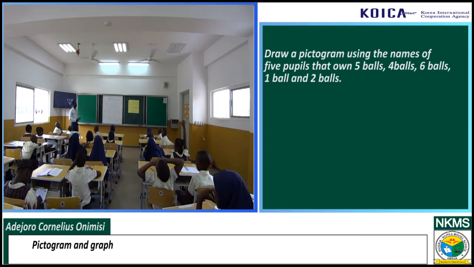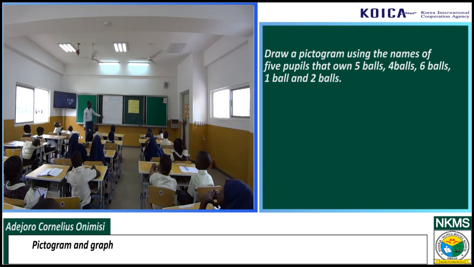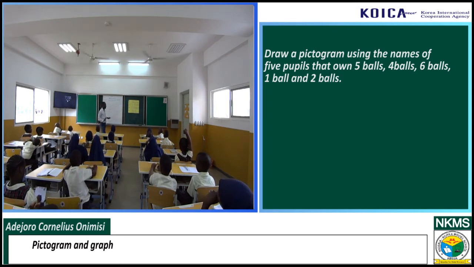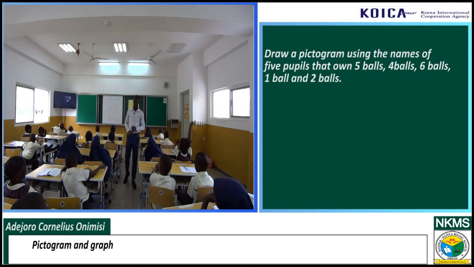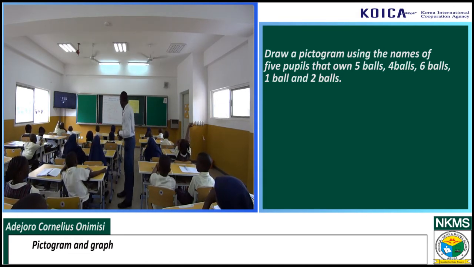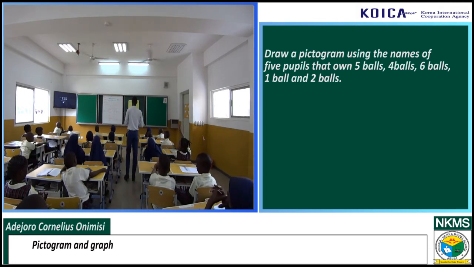Now, what is this? What does it mean to you? This is a pictogram. Once you see a table like this, you need nobody to tell you that Treasure has how many apples? 4. Then Nora has how many? 2.